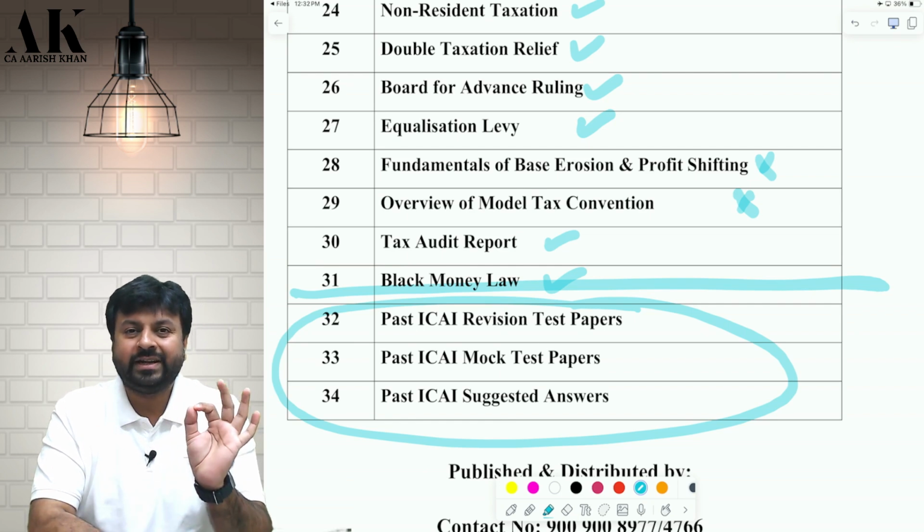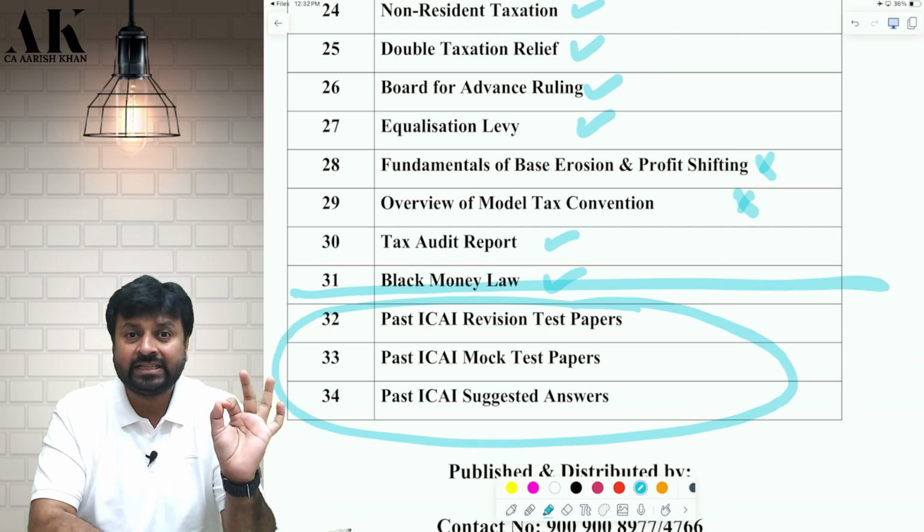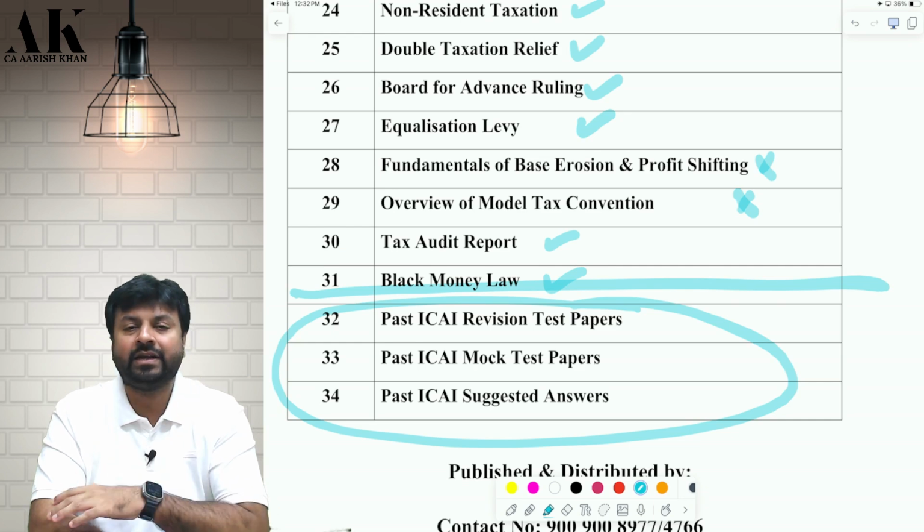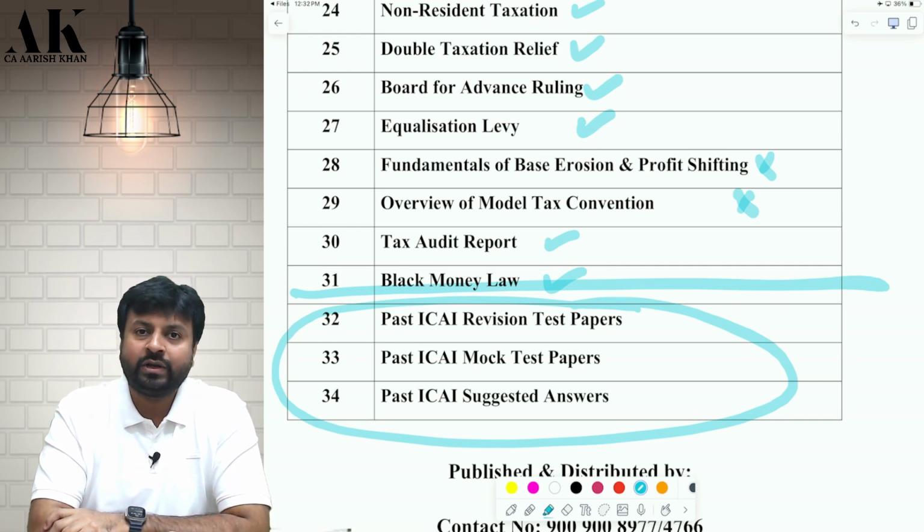Every question is updated as per the latest Finance Act. Every date is updated as per the latest Finance Act. Every RTP question is updated as per the latest Finance Act. Every MTP question, every exam paper is updated as per the latest Finance Act. You don't have to worry about anything. Everything is updated as per your Finance Act.